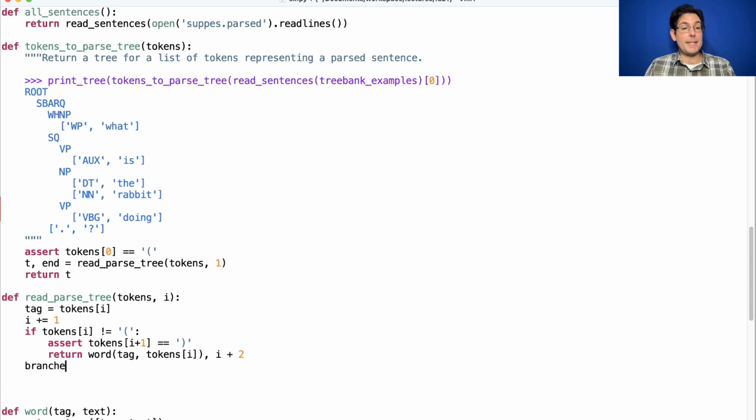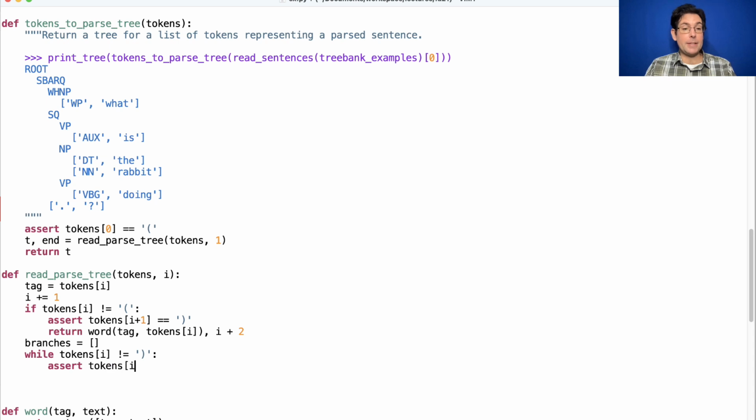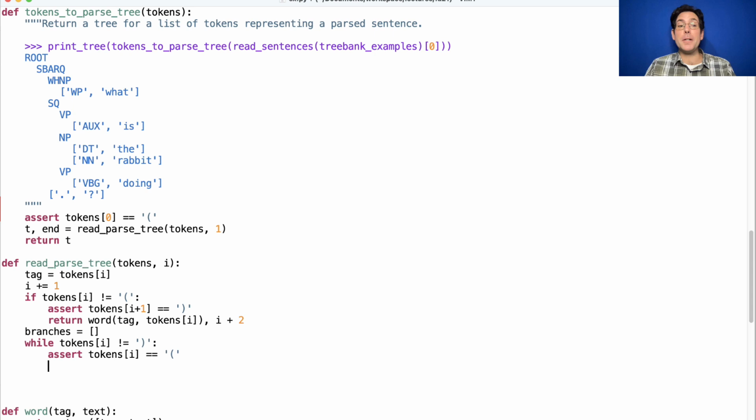If this isn't the base case, then I need to build up my list of branches. While it's the case that tokens I does not equal the closing parenthesis that matched the original opening parenthesis, it better be the case that tokens I is a brand new opening parenthesis for a new constituent. So what do I want to do? I want to read that constituent. So I call read parseTree on the same tokens as before, but now I want to start just after this opening parenthesis.